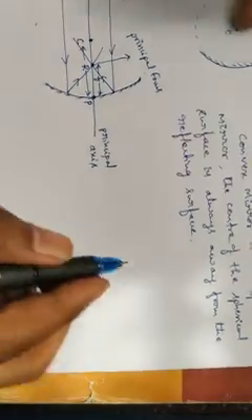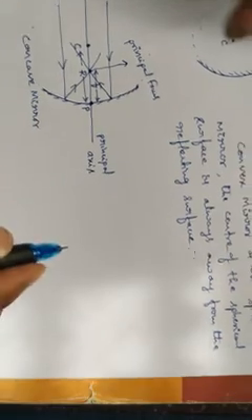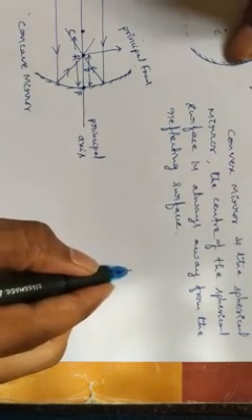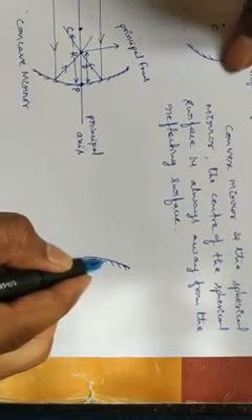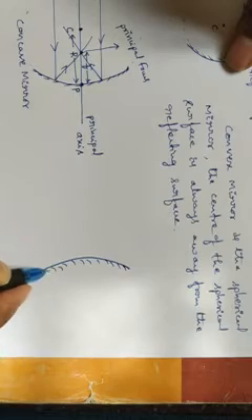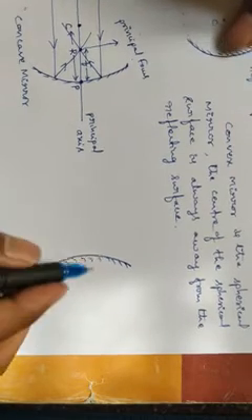In the same way, this is a concave mirror. It is similar for the convex mirror also. Now you can take one convex mirror. In this case, the inner surface is silvered and the outer surface is the reflecting surface.